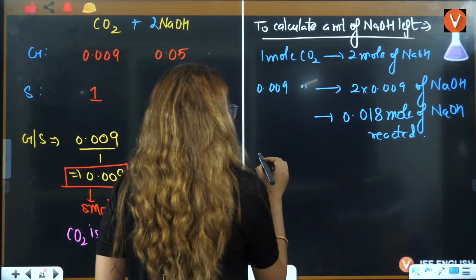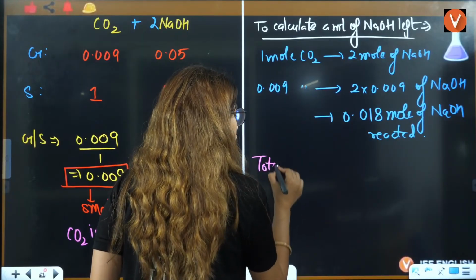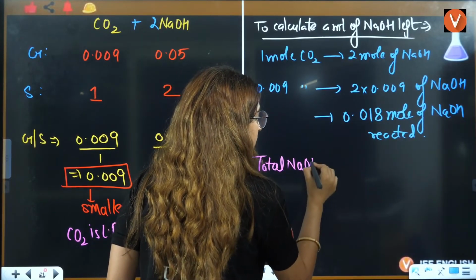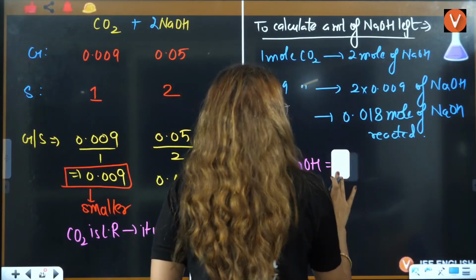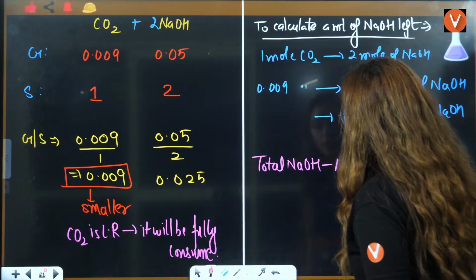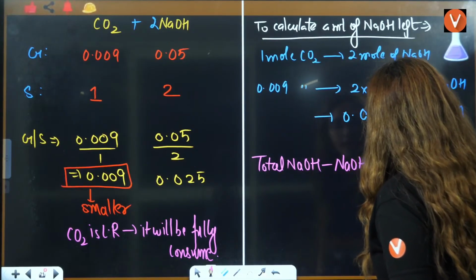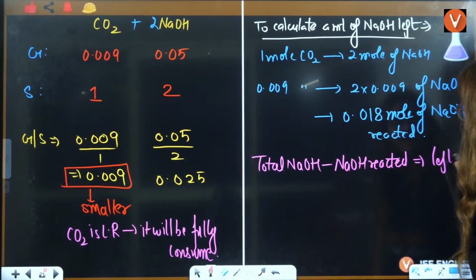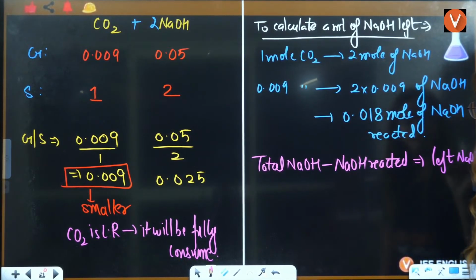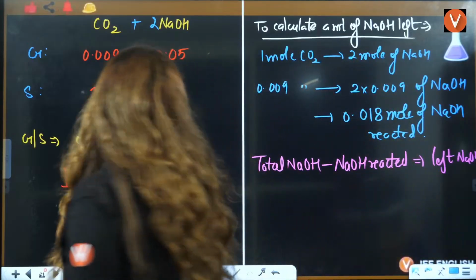How much was there? Total NaOH minus NaOH reacted is equal to NaOH left. How much NaOH is left? So how much is the total?